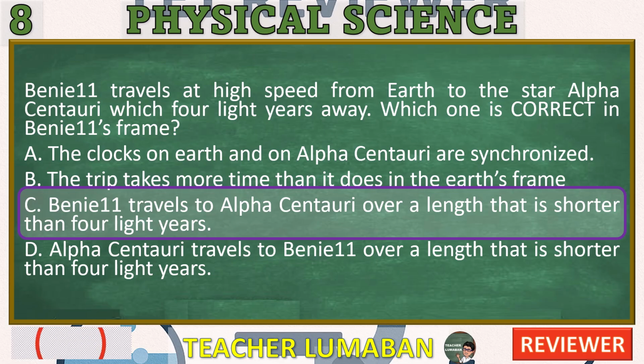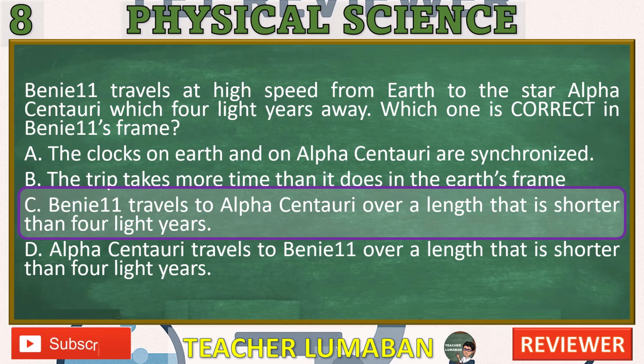Explanation. This question involves special relativity, specifically the concept of length contraction, which states: in the frame of reference of an object moving at relativistic speeds, distances along the direction of motion appear shorter than they do in the rest frame. Let's analyze each choice. A. The clocks on Earth and on Alpha Centauri are synchronized. Incorrect. In Binet 11's frame, due to relativity of simultaneity, the clocks on Earth and Alpha Centauri are not synchronized.